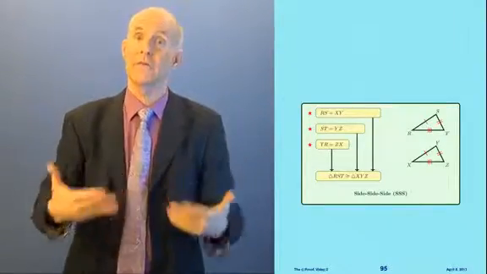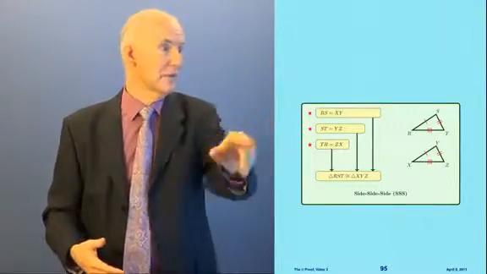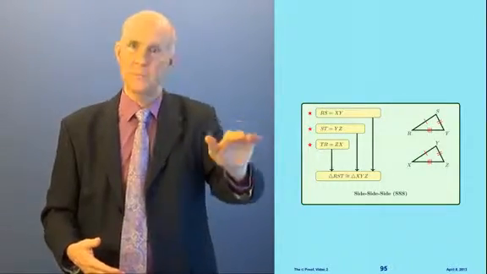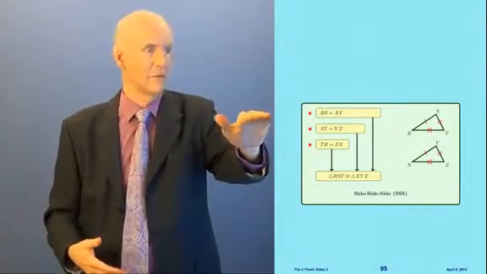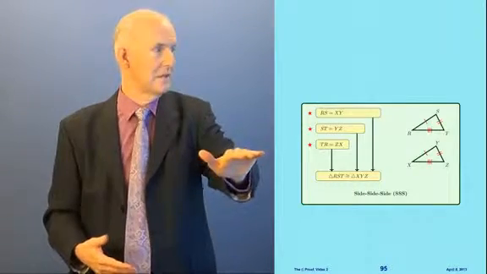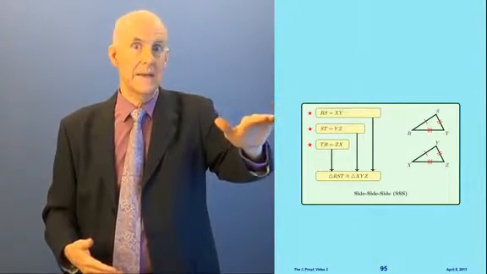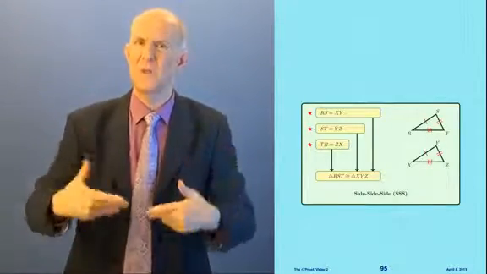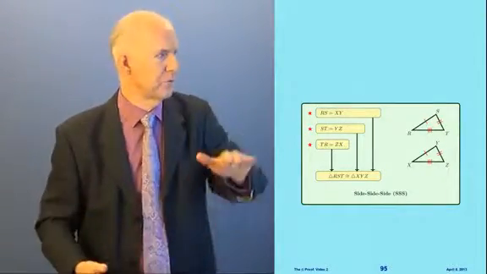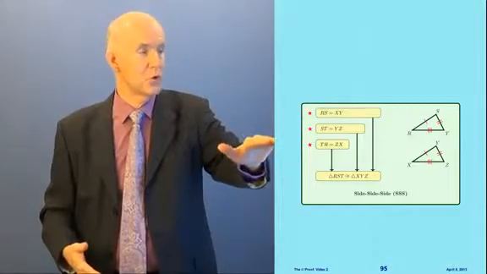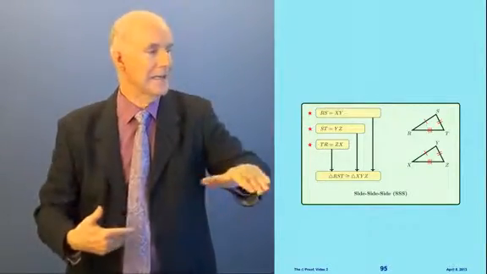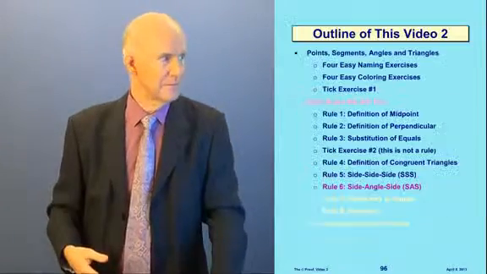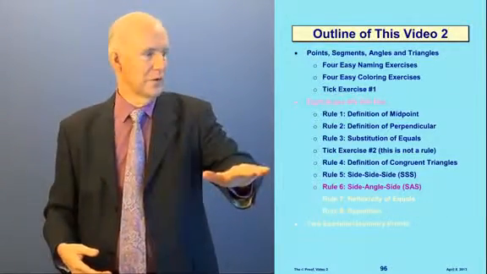Okay, and what are those 3 boxes? Well, one of them is for the single tick sides, and one is for the double tick sides, and one is for the triple tick sides. You see that? RS equals XY, ST equals YZ, TR equals TZ. And each of those, we're going to call them stars. I'll explain what I mean by stars when we get into the proof. If I have all 3 of those, then what can I get? I can get that the triangles are congruent. And that's called side, side, side. All right, so that's rule number 5.